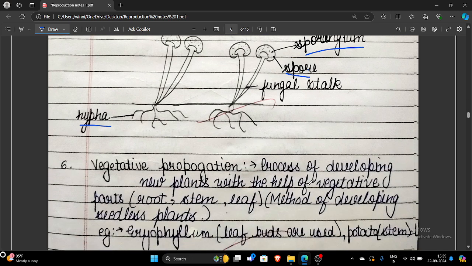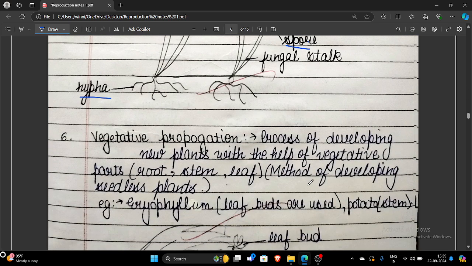Next is vegetative propagation. It is a process of developing new plants with the help of vegetative parts. The vegetative parts which we usually use are the root, stem and leaf. In exams they generally ask about the advantages of vegetative propagation.